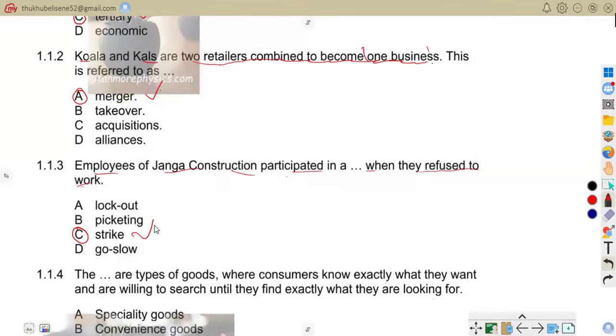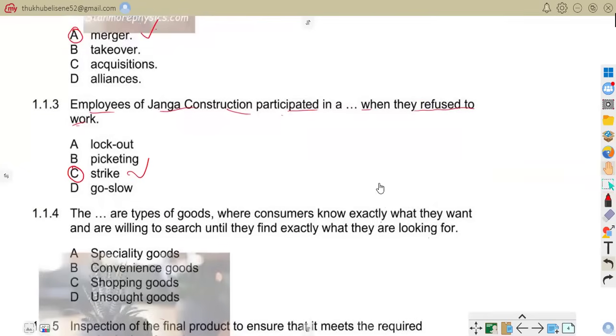We know a strike is when employees refuse to work to demand better conditions or wages. The workers at Janga Construction refused to work, so it was a strike. Because we are saying a strike is when employees refuse to work, and those employees refused to work, that is why we are saying it's a strike. That is the third one, Grade 11s. Now let us move on to 1.1.4.